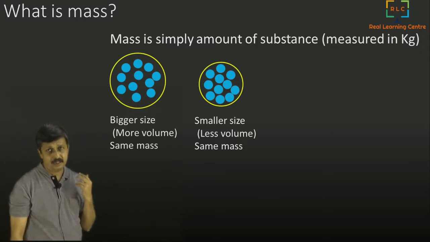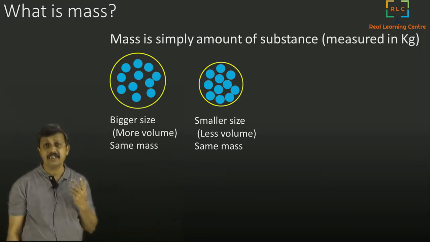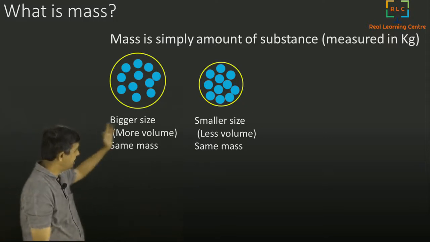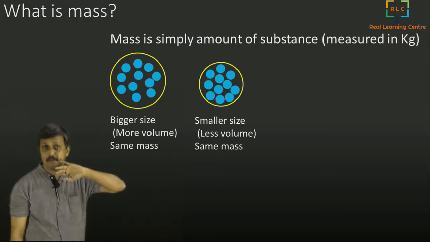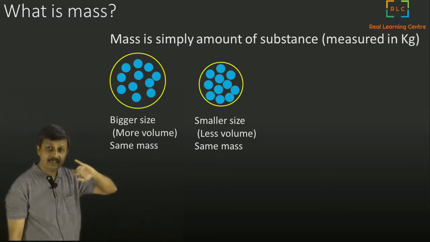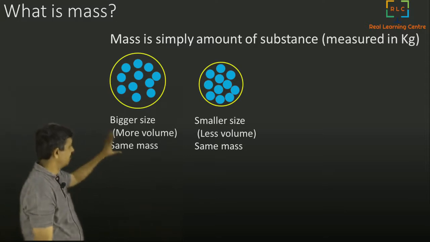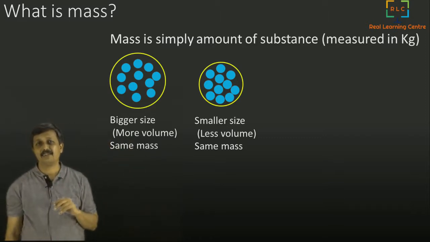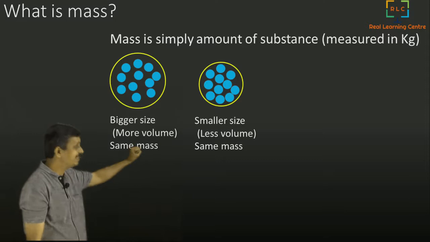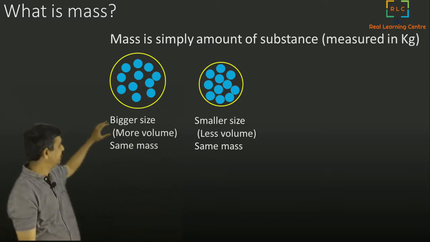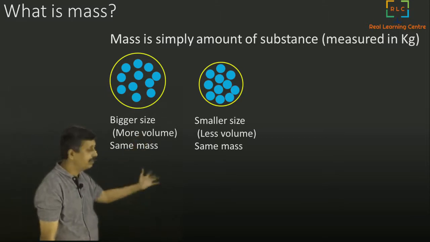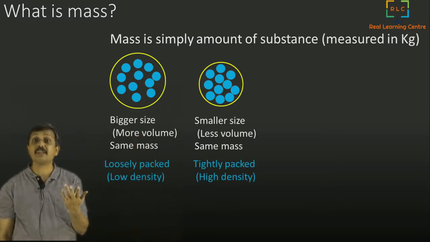Now you see, just because something is bigger does not mean it has more mass. The left one is bigger and the right one is smaller. But you can very clearly see that the amount of matter or substance in both of them is actually equal, though the smaller one is densely packed and the bigger one is slightly loosely packed. Whenever it is densely packed, we call it higher density.